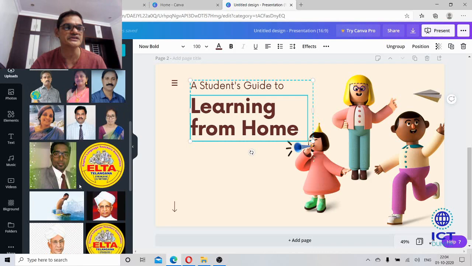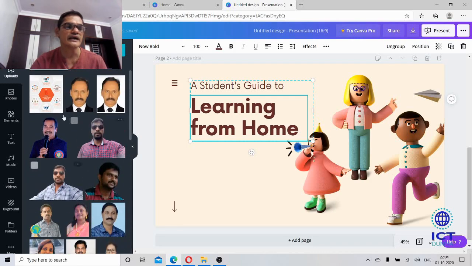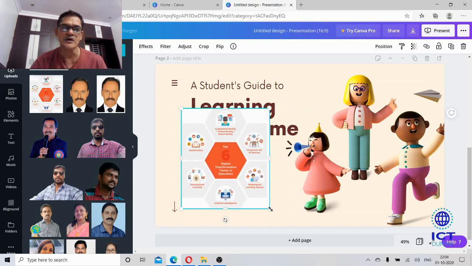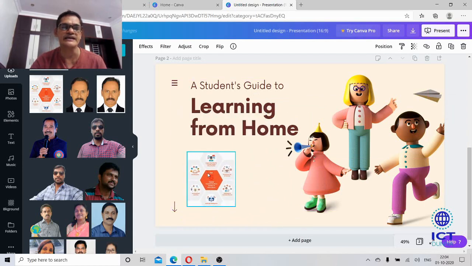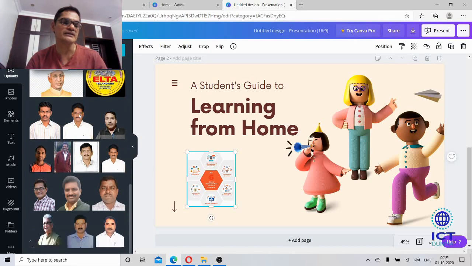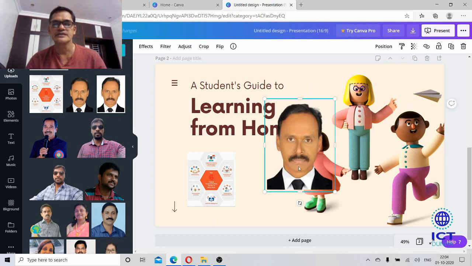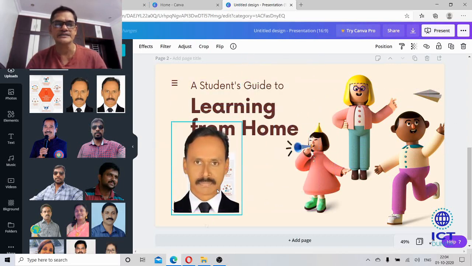These are the other pictures which I have uploaded into Canva, and this is uploaded. See here, if I click on this, automatically it will be uploaded here. This is all about my picture. In this way we can insert the pictures. First we need to upload the image to Canva. After that it will be added to our file. These are the file photos which I have added to the Canva. After that, if you click on that particular image, for example, I want to insert this image. See here, this image. So I can insert here. So this is how to add images.